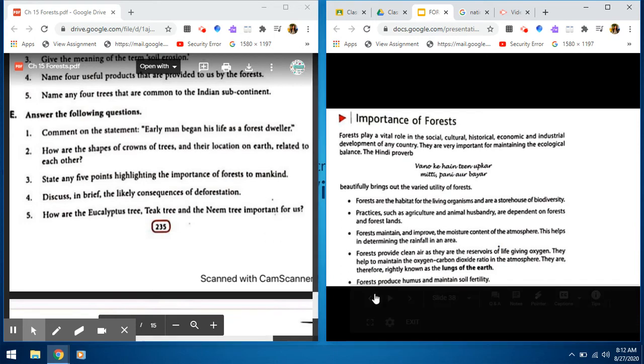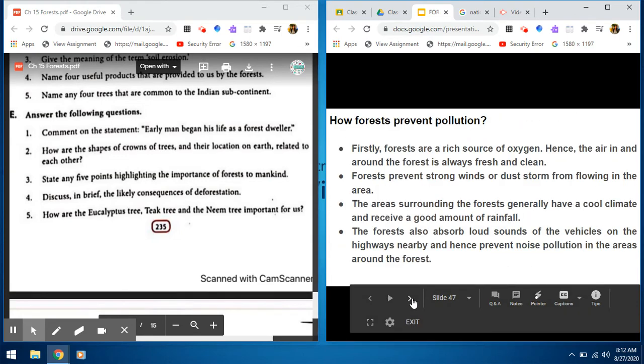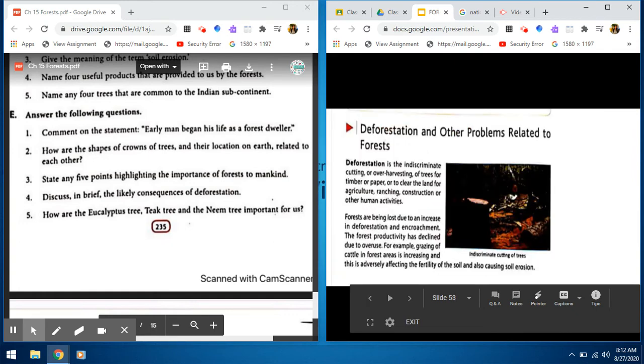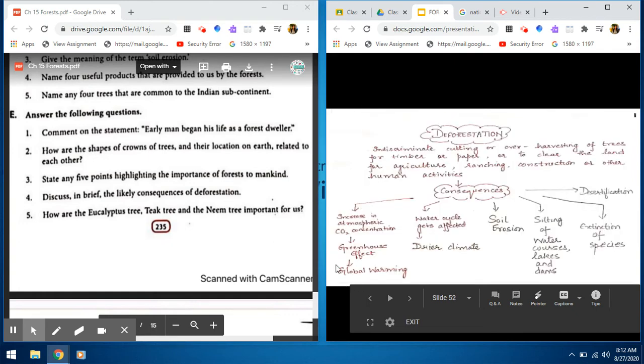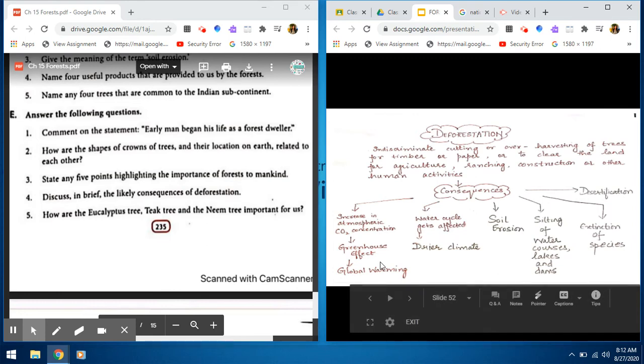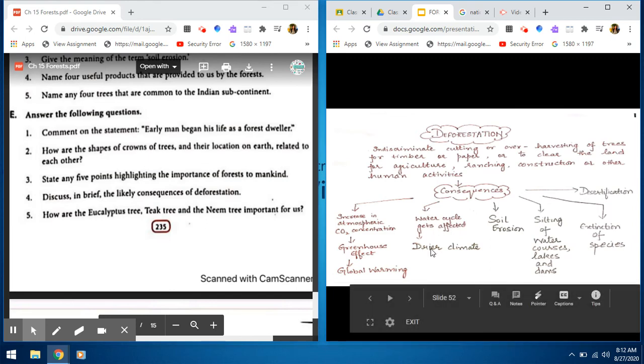Question number 4. Describe the likely consequences of deforestation, can be answered with the help of this flow chart. Consequences of deforestation can be increase in atmospheric carbon dioxide concentration that leads to greenhouse effect, which leads to global warming. Water cycle gets affected. This leads to a drier climate.